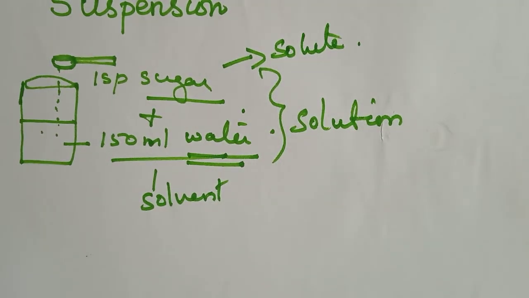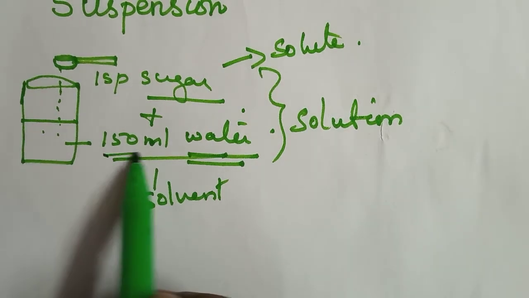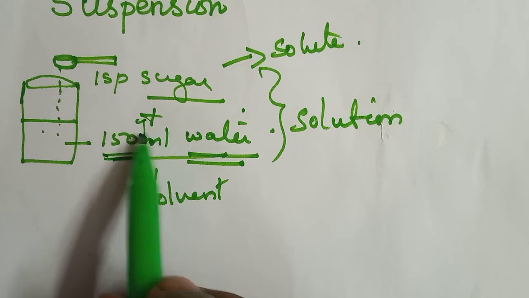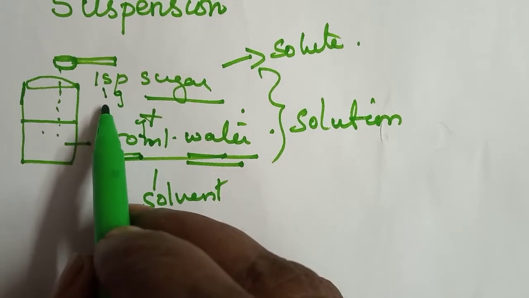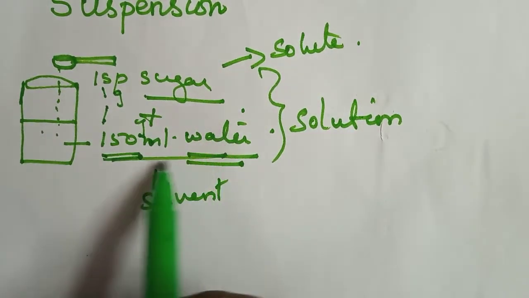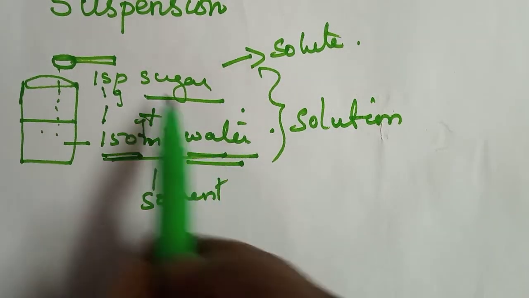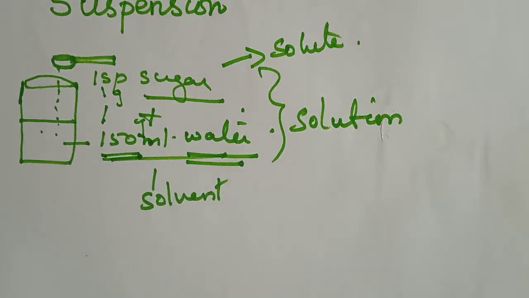Don't be confused, children. Whatever we are mixing with water, any sugar or salt, if you see the quantity, you can get it. See here, 150 gram of water, here 1 gram of sugar. So here we have a lot of difference. The solvent is the main part, and the solute is the small part. So this is a true solution example.